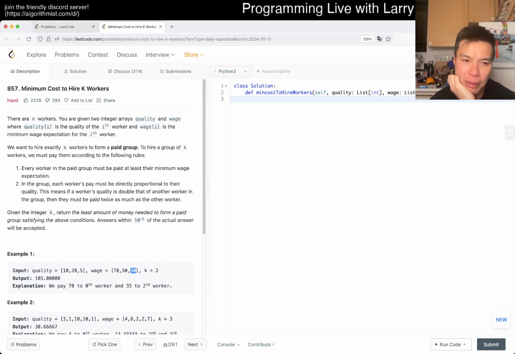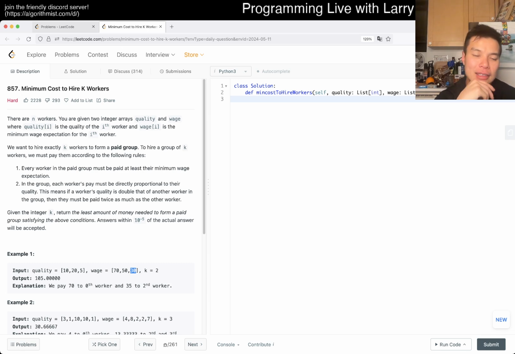So you have to pick K of them, right? The first thing I would think about is something about quality. The first idea that I have is actually something about binary search, but I don't have one that makes sense directly, to be honest. But quality, right?